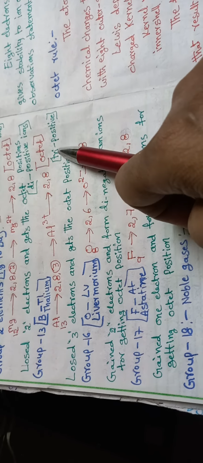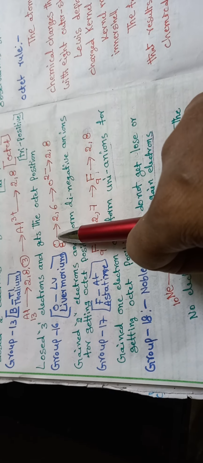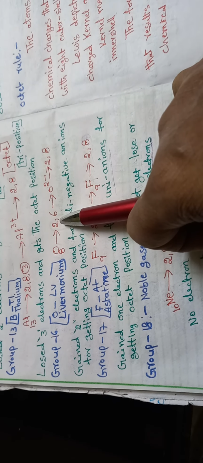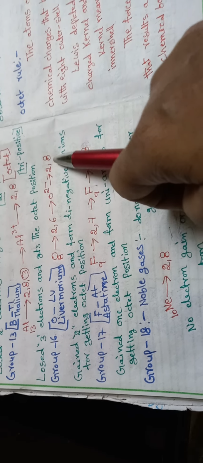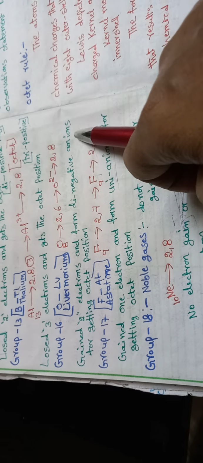Group 16, oxygen to livermorium elements are in group 16. For example, oxygen, atomic number 8, electron configuration 2,6. Oxygen gains 2 electrons and gets the octet position. So group 16 elements gain 2 electrons and form di-negative anions. When oxygen gains 2 electrons, it is called a di-negative anion.